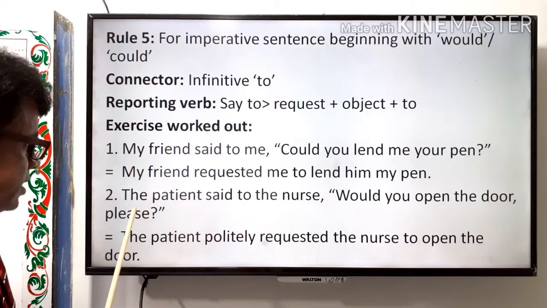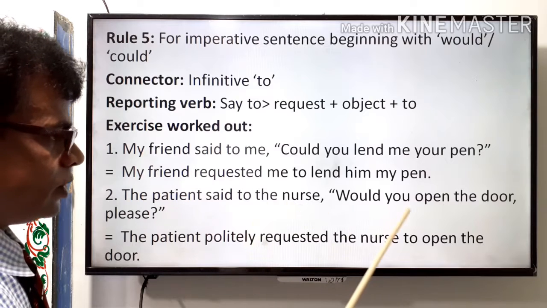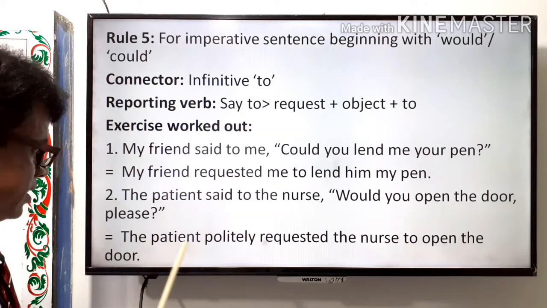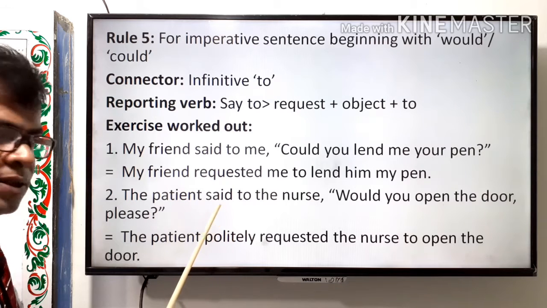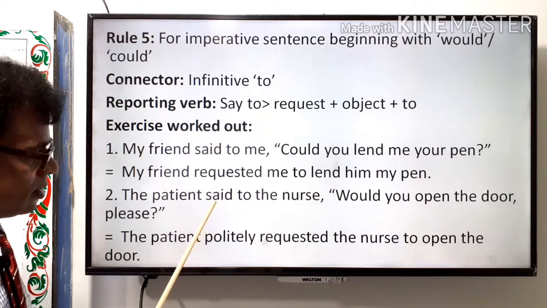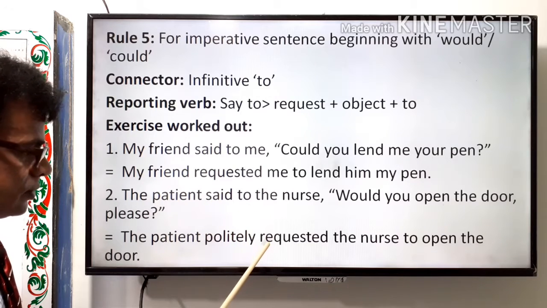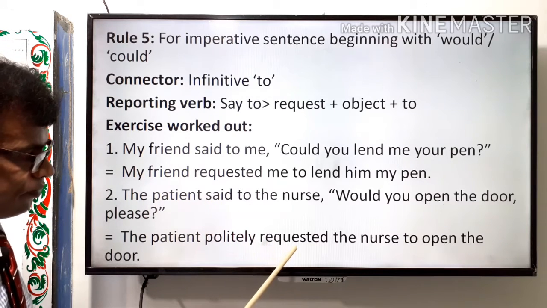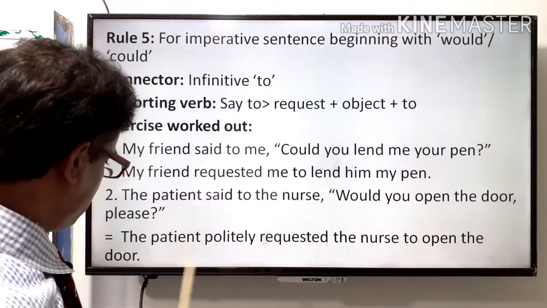Example 2, the patient said to the nurse, would you open the door please? The patient politely, for please politely, and the reporting verb said to is changed to requested. The patient politely requested the nurse to open the door.